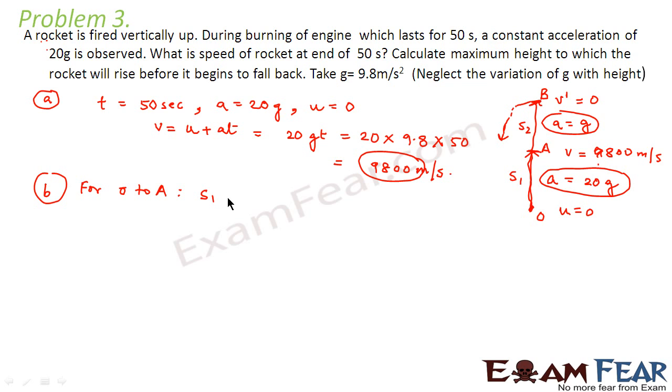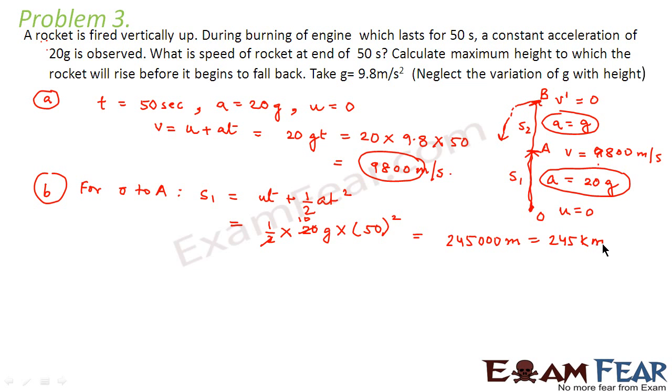In that case, what would be S1? Let us apply the second equation of kinematics, which says S is equal to ut plus half at square. From O to A, u is 0, so we are left with half into a. For this journey a is equal to 20 g, and t is 50 seconds, so this is 50 square. If you calculate this, it comes out to be 245,000 meters, or we can write it as 245 kilometers. So this is the distance from O to A.